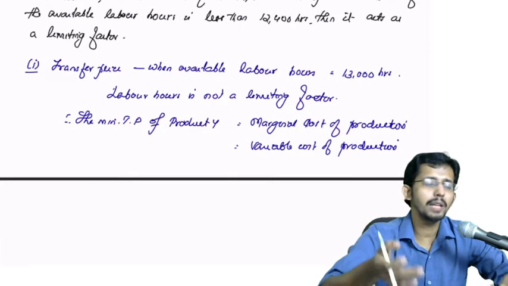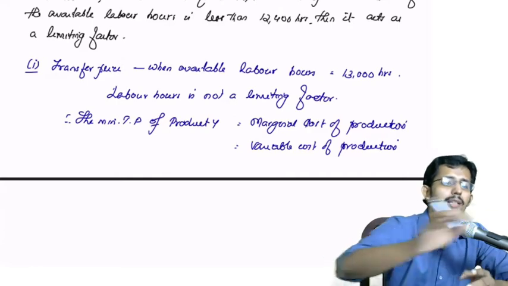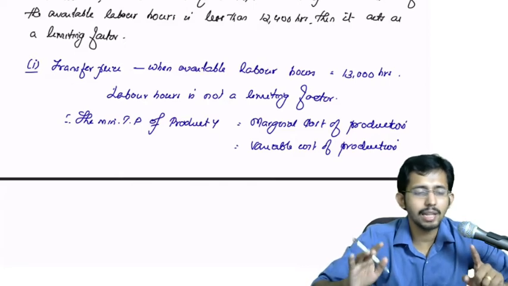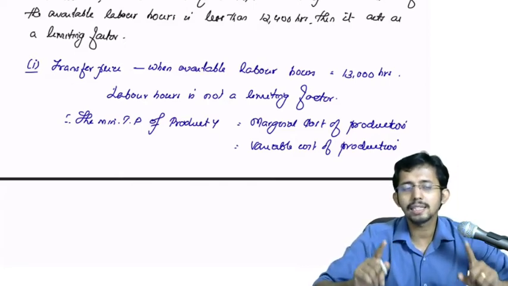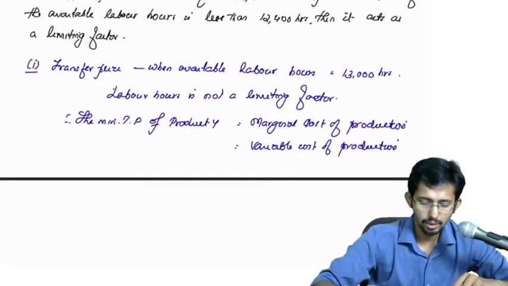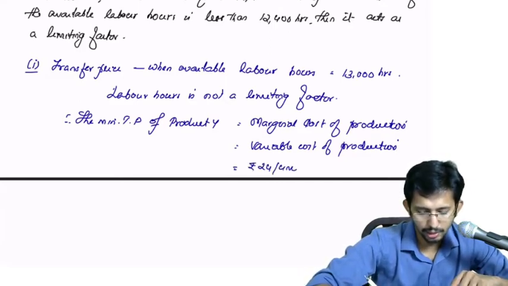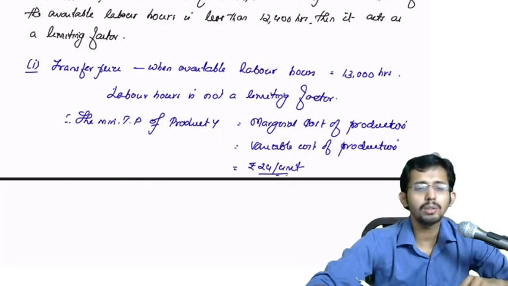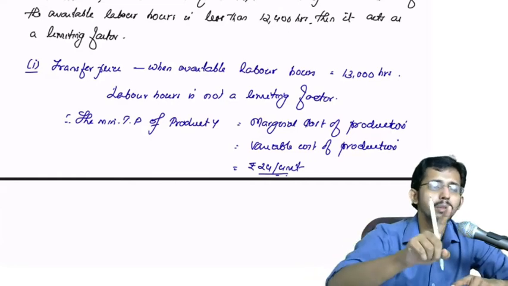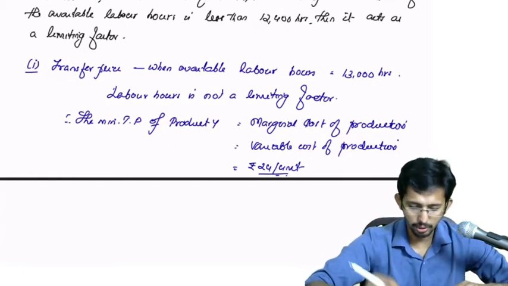So you can produce the required quantities of all the X, Y and Z for the external market as well as for the internal market. As far as the 300 units produced for internal transfer is concerned, the only additional cost that division A incurs for the production is the variable cost, and that variable cost is rupees 24 per unit. Therefore, this 24 per unit is the minimum transfer price that division A should receive upon selling 1 unit of product Y to the other division, that is division B. Is it clear? Okay, so that is 24 per unit.